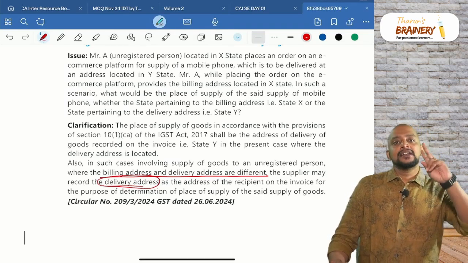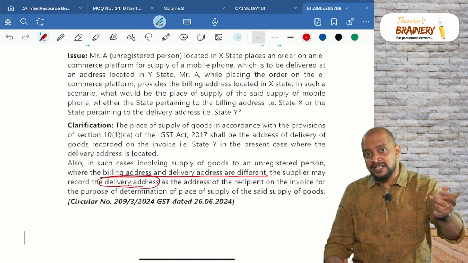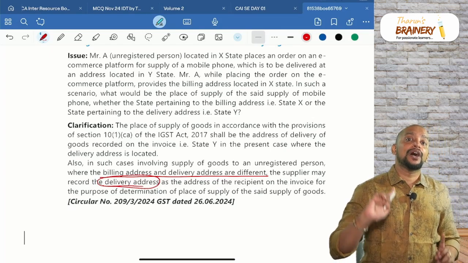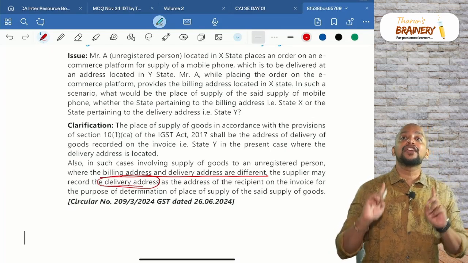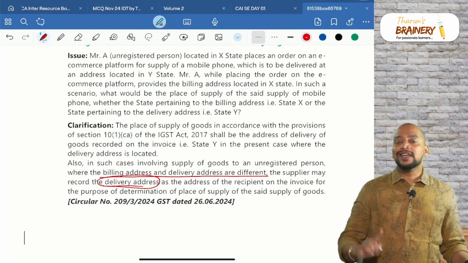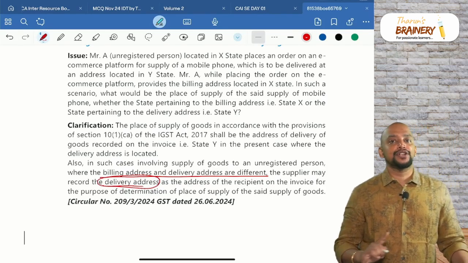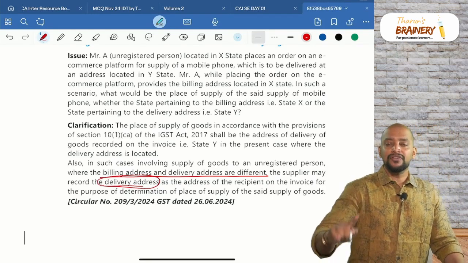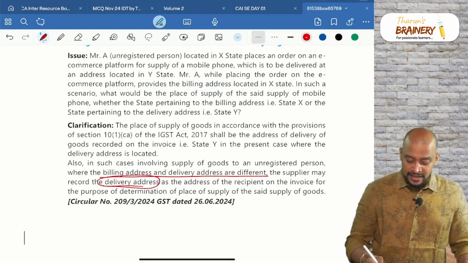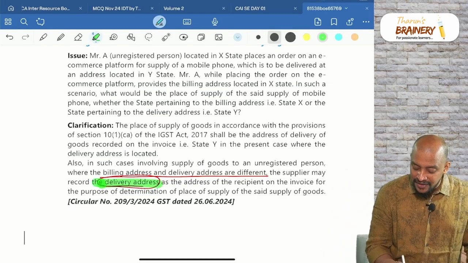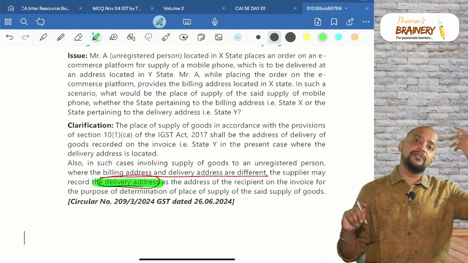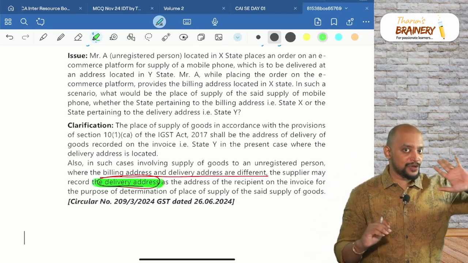Actually for 10(1)(b), bill to ship to transaction, we take the billing address. But here they have given a clarification. In case of sale to an unregistered person through an e-commerce platform, don't take the billing address. If the billing address is different from the delivery address, take only the delivery address. This is not applicable for 10(1)(b). 10(1)(b) is always the billing address only, for bill to ship to transactions.